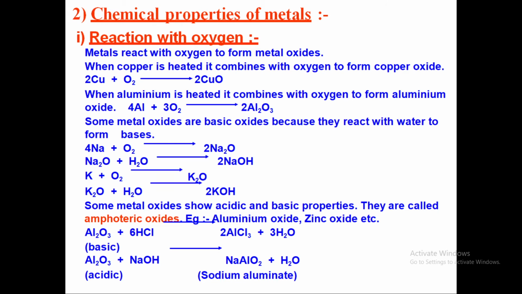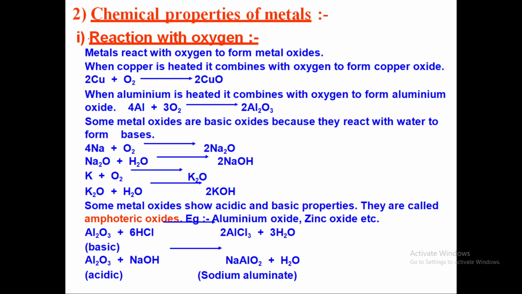Now, when you talk about the chemical properties of metals, the first is the reaction with oxygen. When you keep metals in oxygen, you will get the metallic oxide. Like if you put copper in the presence of air, you will get copper oxide. If you heat aluminium in the presence of oxygen, you get aluminium oxide. Basically, whenever you keep metals in the presence of oxygen, you get the metallic oxide.